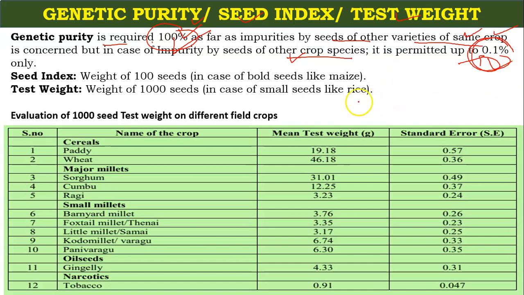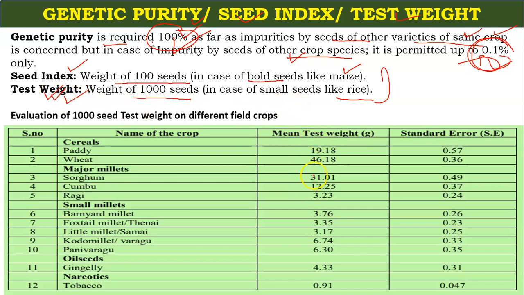Now, what is the seed index? What is the test weight? The seed index and test weight look similar, but the difference is that there are bold seeds like maize, which are higher in size, and small seeds like rice. For the larger seeds you use the seed index, and seed index is equal to the weight of 100 seeds. And what is the test weight? If you are weighing 1000 seeds, it is known as the test weight.